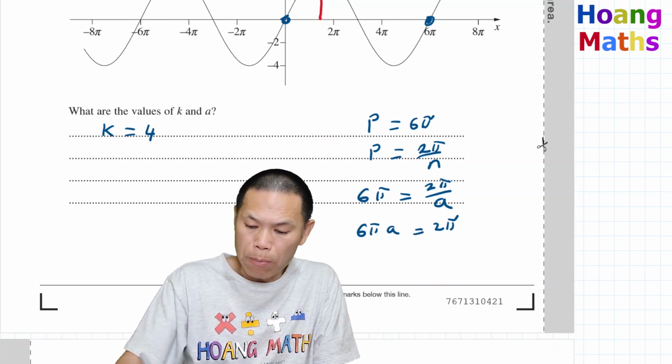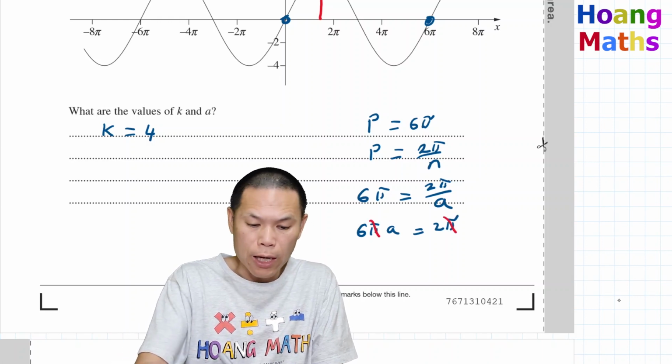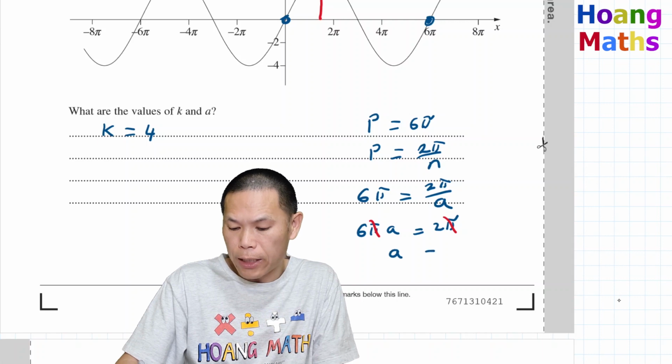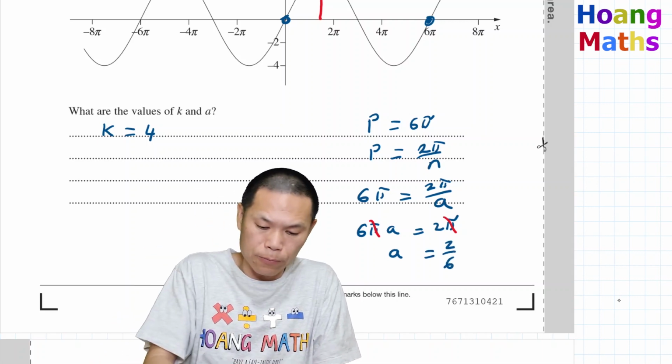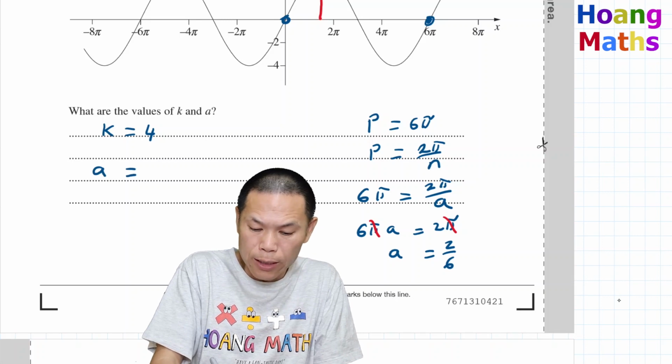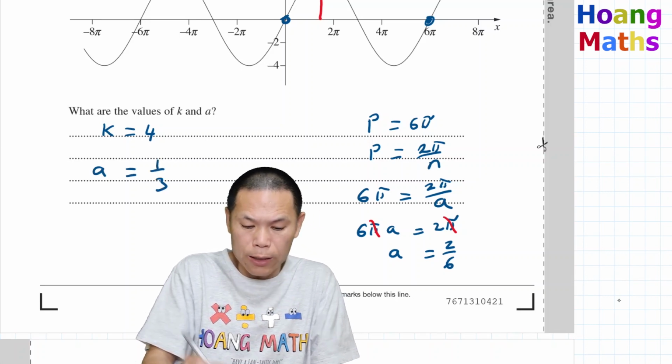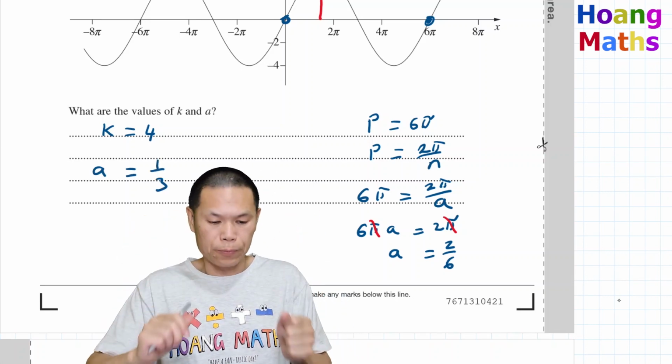And I can divide by pi, so this cancels out. And then I divide by 6. So I is 2 over 6. 2 over 6 is a third. So therefore, I is a third. So there you go.